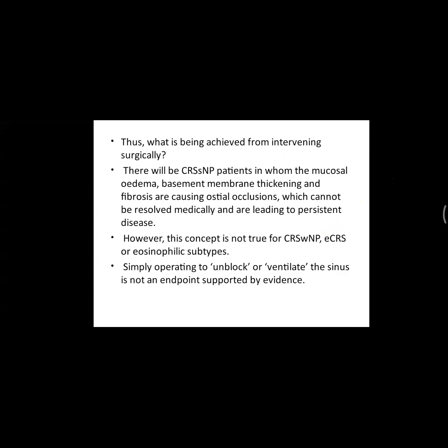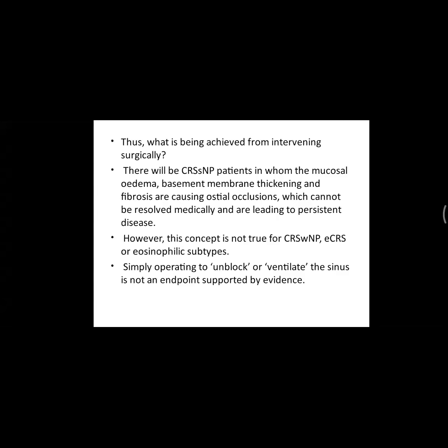So here, both are foolproof. There is nothing like only surgery or only medicine. Based on the situation, you have to go surgically or medically. So with nasal polyposis, you have to remove the polyp and then go for medical treatment. Eosinophilic subtypes are especially medically treatable. And the concept is not only unblocking or ventilation, but also you have to go according to the case.